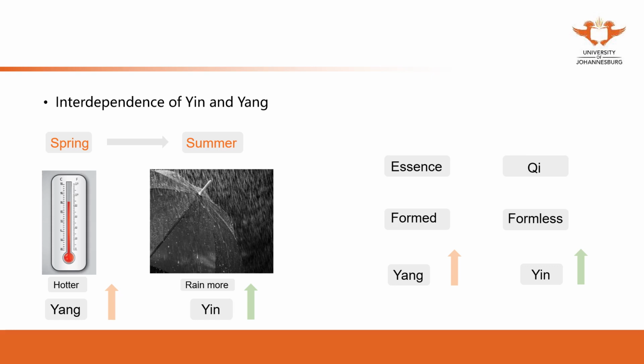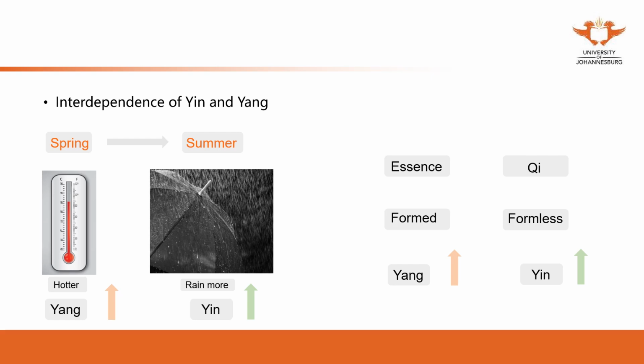I told you these are the laws we use. They're actually the laws of nature. We did not create anything in our theories to apply in our practice. All the laws we use are from nature, such as yin and yang.